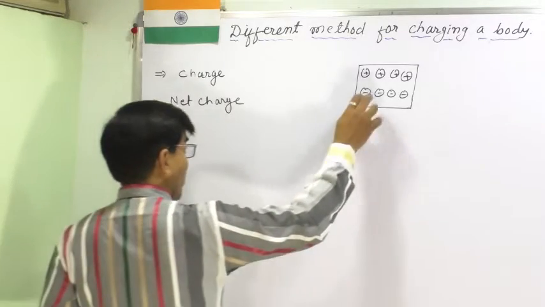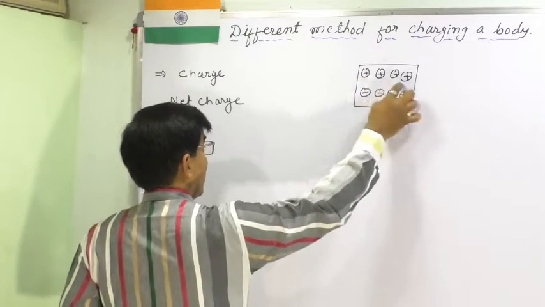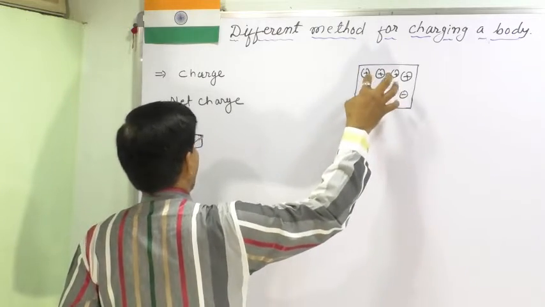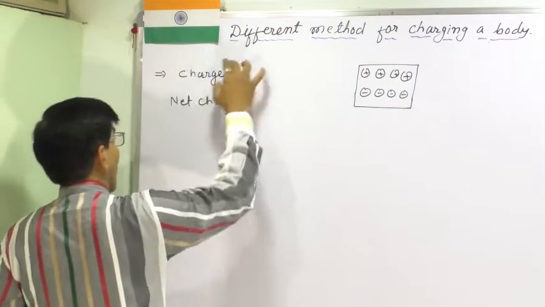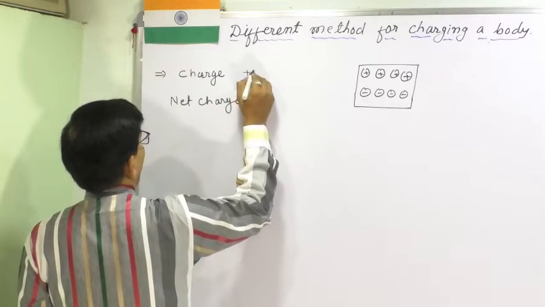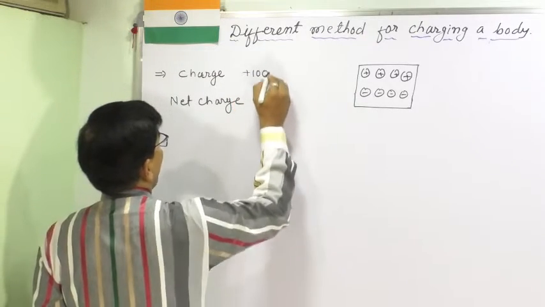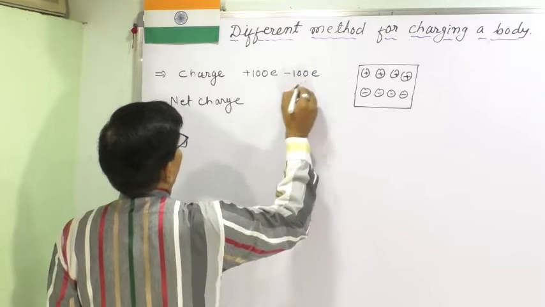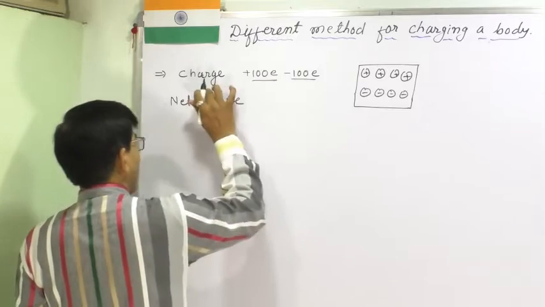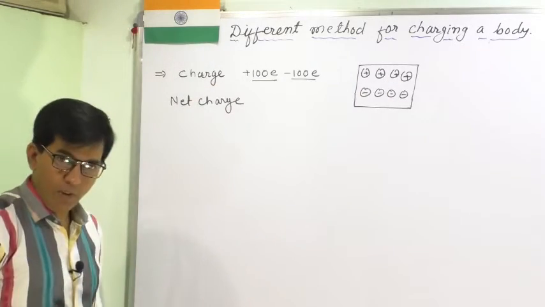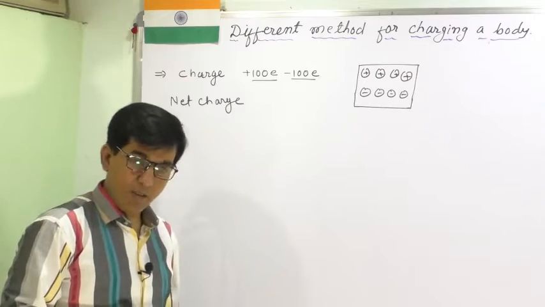So this body has charge even though the amounts of positive and negative are equal. Suppose this body contains 100 positive charge and 100 negative charge. Charge is basically the total charge, whether positive or negative.